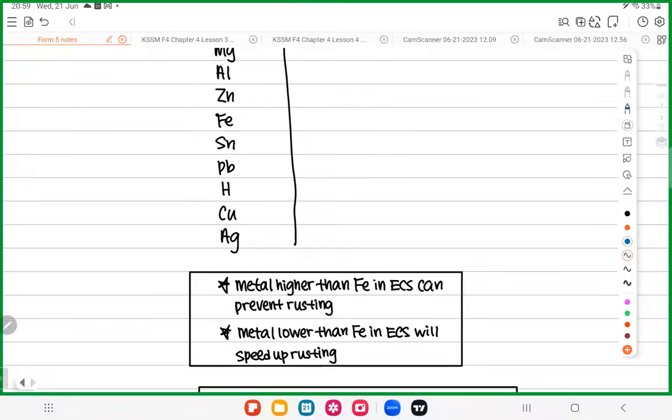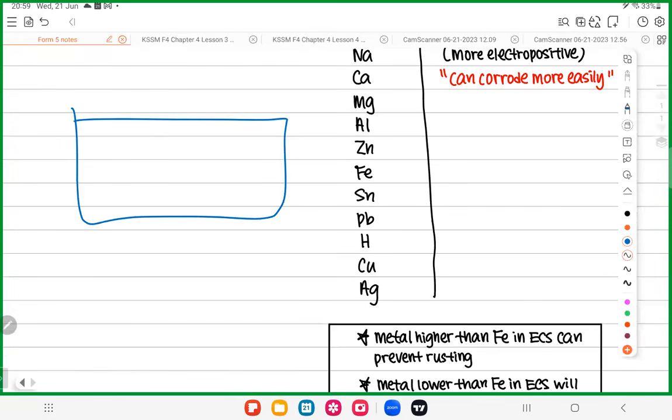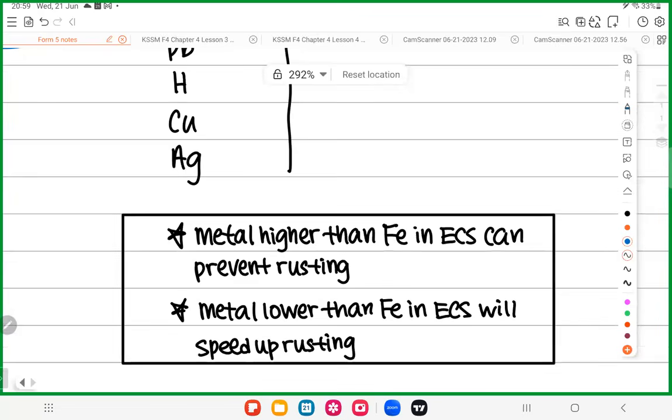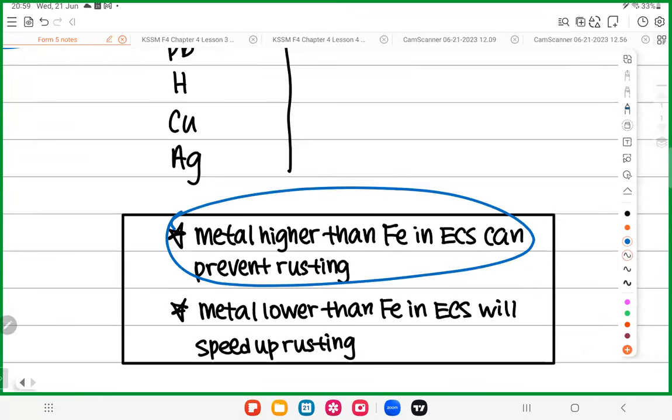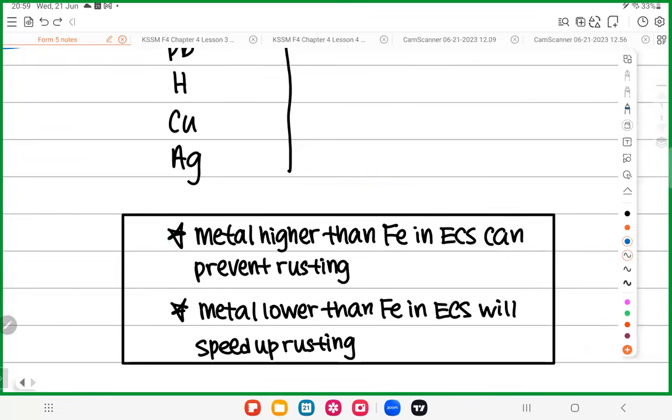So today, if you have iron connected with any metal higher in ECS, let's say magnesium, all the metals higher than iron in ECS can prevent the rusting.